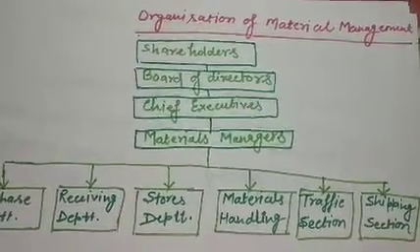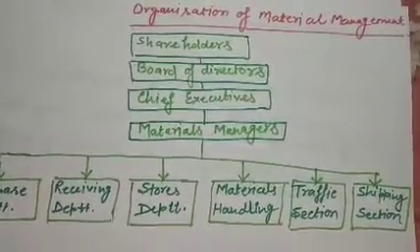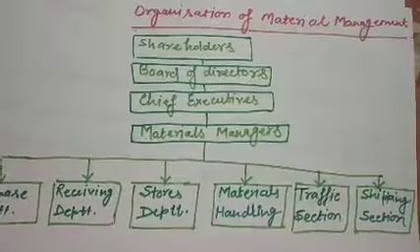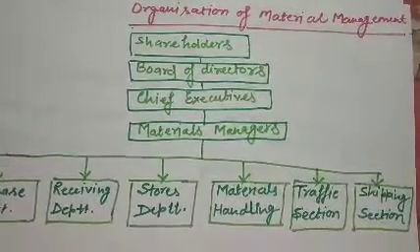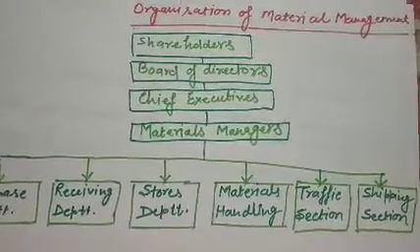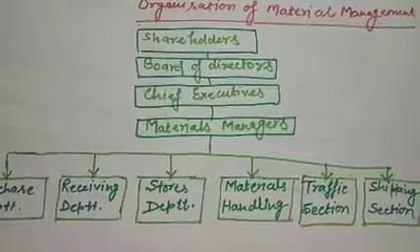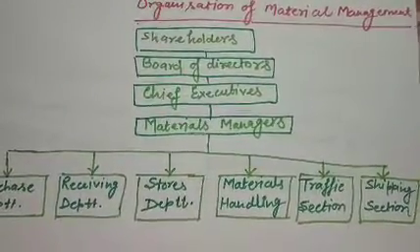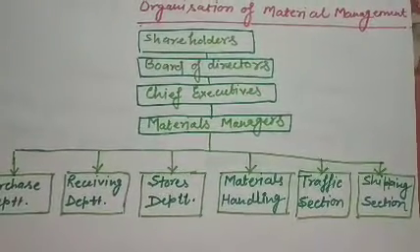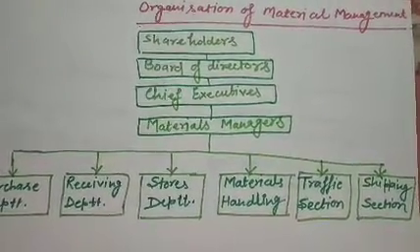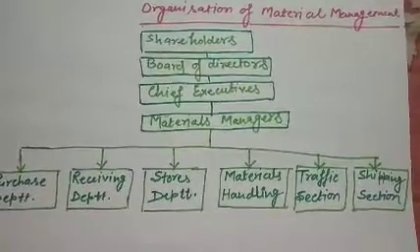Material management as a prime corporate function belongs to industries where material cost is quite high. In such cases, this hierarchy diagram is followed by the material management. This is the organizational structure for enterprises where raw material cost matters a lot.